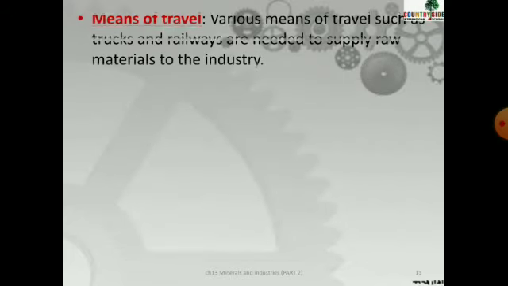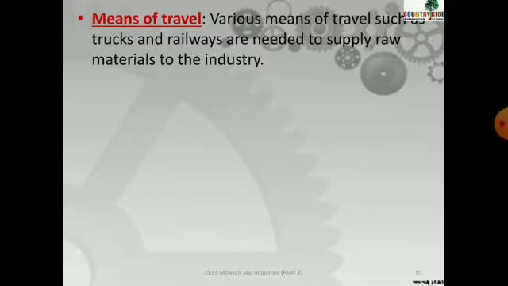Now, next is means of travel. What does it mean? Let's suppose I have an industry making clothes. The raw material I require is cotton, as we have seen. Cotton is grown in a cotton field and then harvested. It is required to be transported to the industries, right?